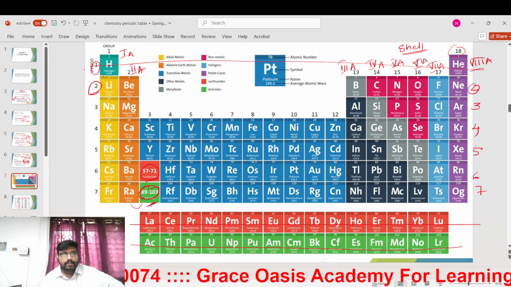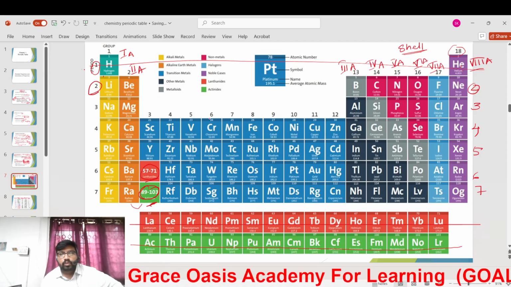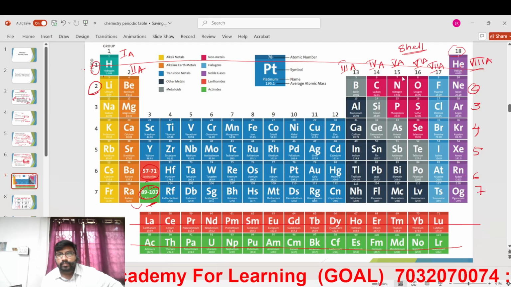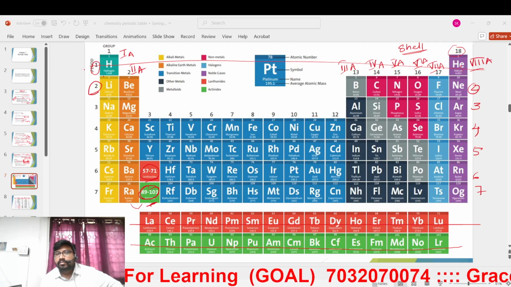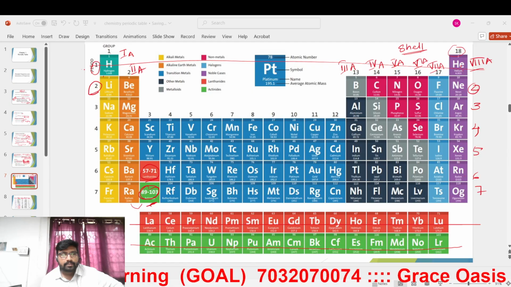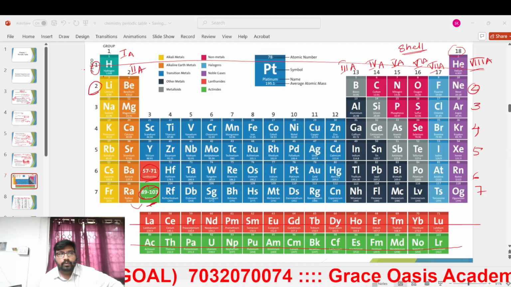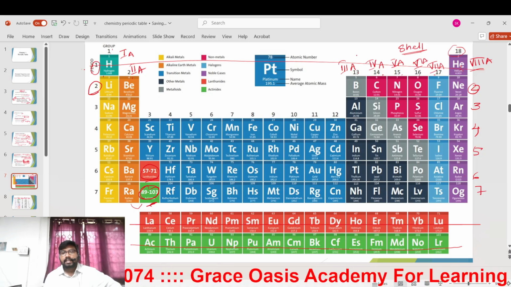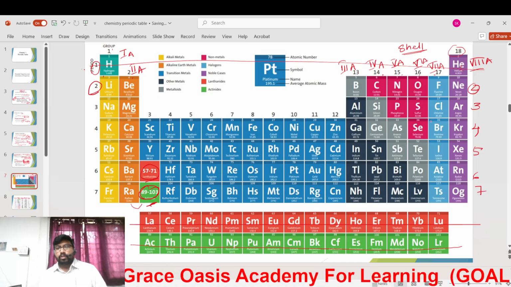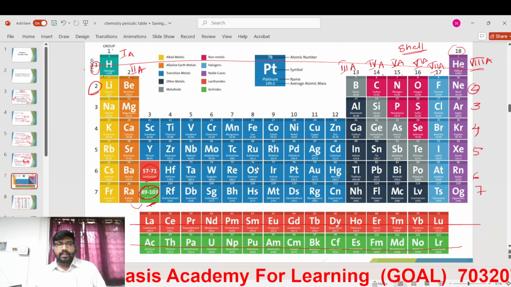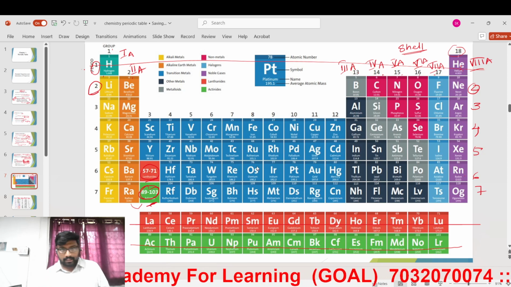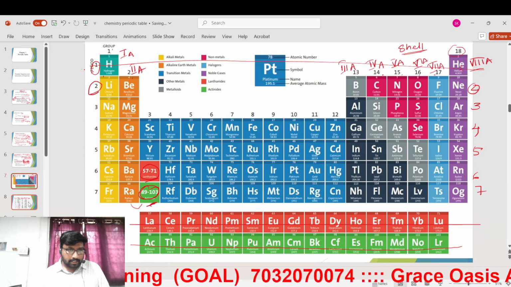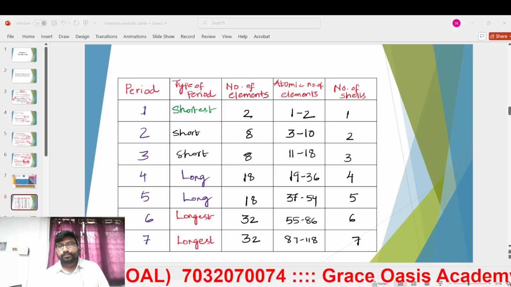Most importantly, we will be discussing groups 1, 2 and 13, 14, 15, 16, 17, 18. These are very important. Generally we are going to discuss only these. The in-between elements are not very important at our level, the 10th level. So we can see what else there is in this.